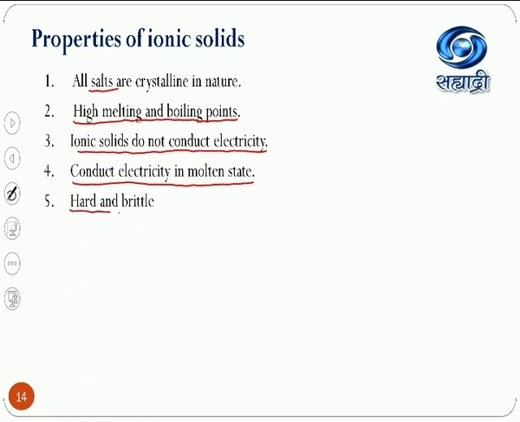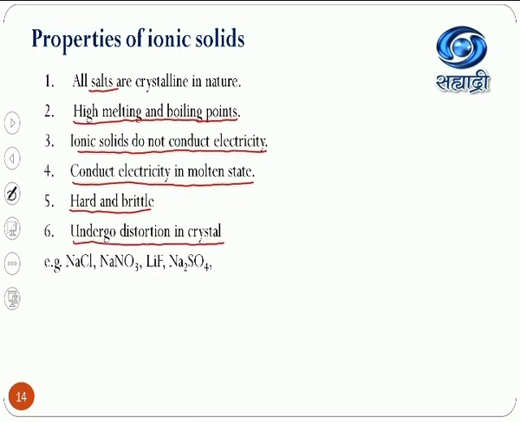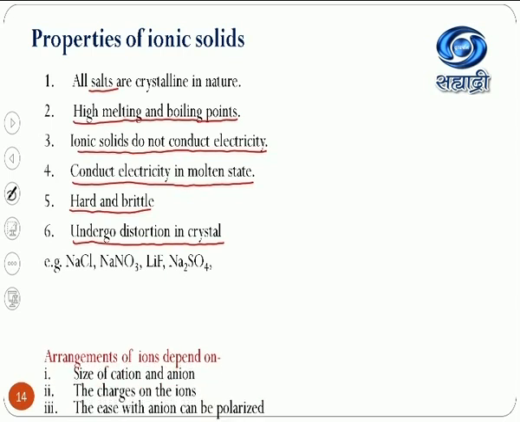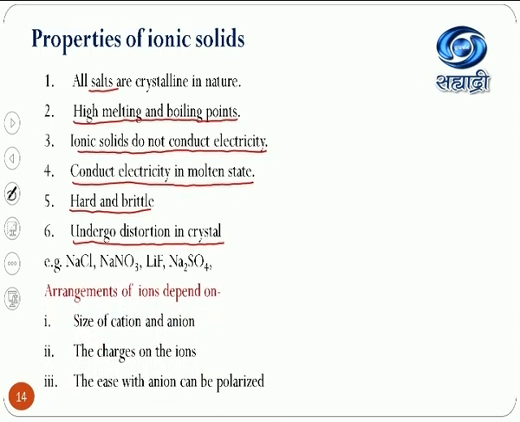They are very hard and brittle. For example, sodium chloride is brittle, while some other metals are very hard. Then the crystal undergoes a distortion, and the distortion depends on the geometries. For example, sodium chloride, sodium nitrite, lithium fluoride, sodium sulfate. These all are examples of ionic crystals.